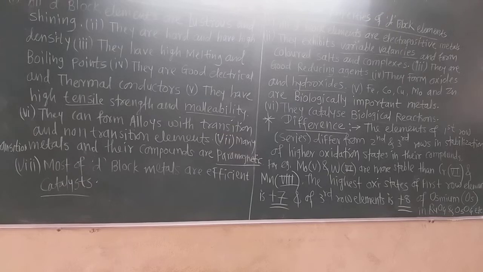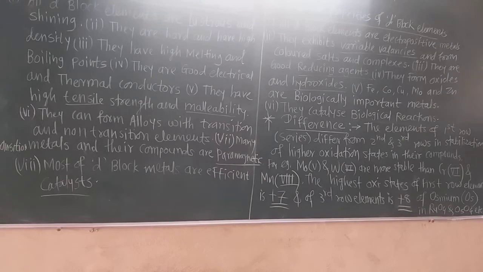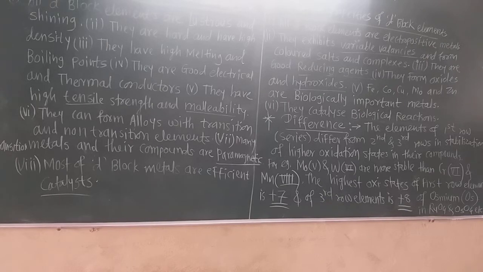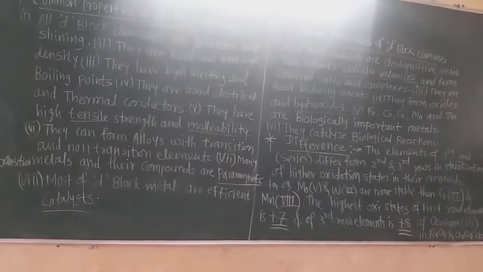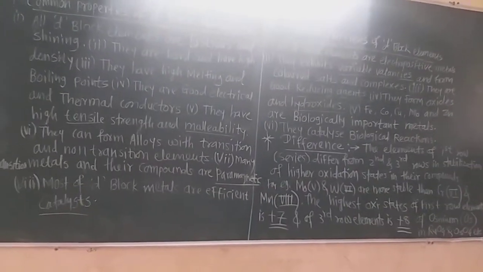Many of these transition metals and their compounds are paramagnetic. Do you understand what paramagnetism is? Paramagnetic means that if the atoms of the element have unpaired electrons in the outermost shell, they are paramagnetic when a magnetic field is applied. But if the last shell contains paired electrons, then they are called diamagnetic. But these transition metals are paramagnetic. Remember that these transition metals are paramagnetic.